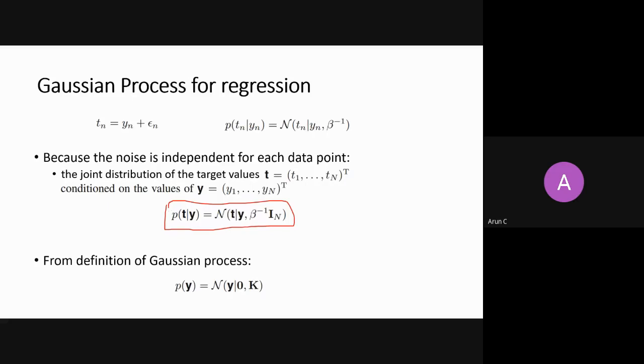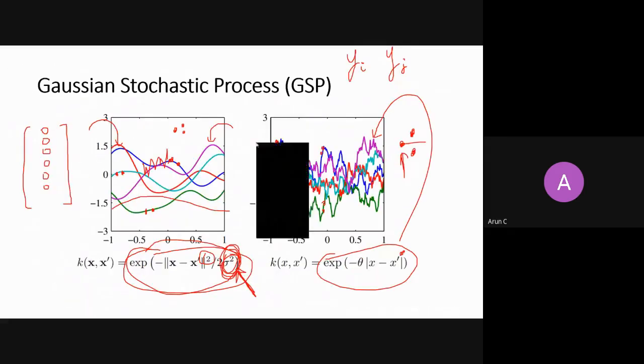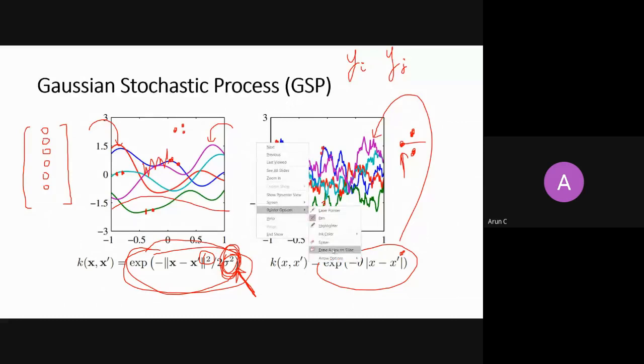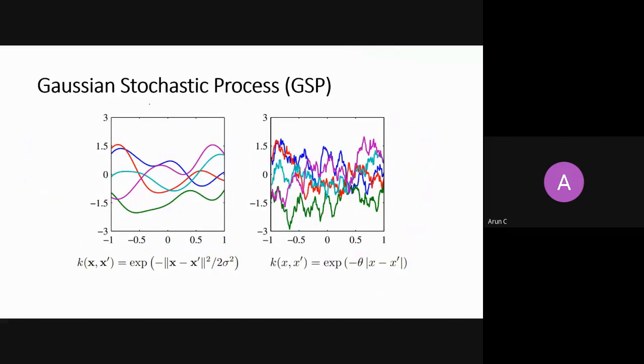Very nice. So now I can say that my conditional distribution of the target variables T1 to Tn, and why am I saying it is conditional? Because I know my y1 to yn, right? So it is a conditional distribution, and I can write it as a multivariate Gaussian distribution this way. And this is my prior distribution over a function. When I ask you to plot this figure,